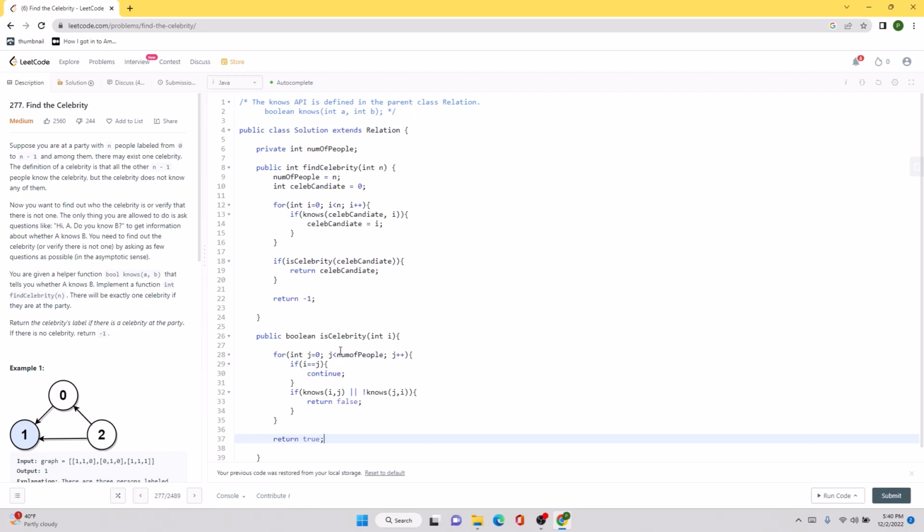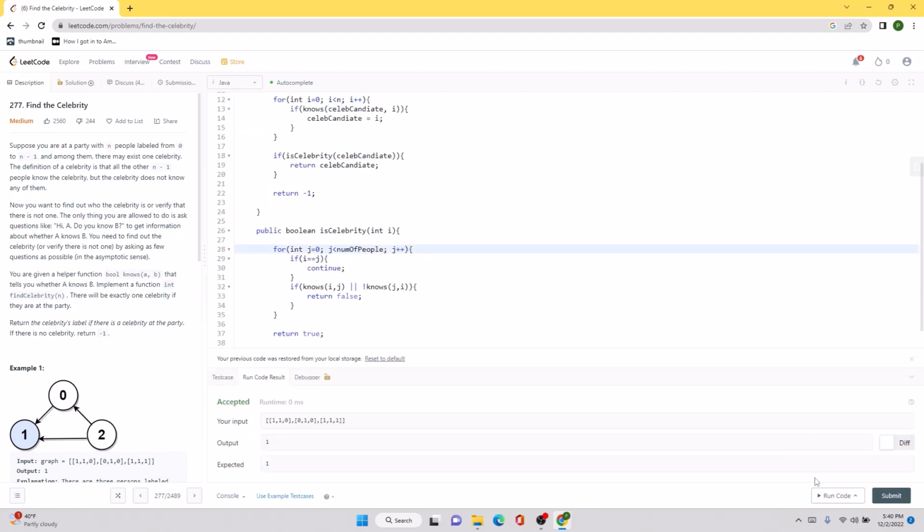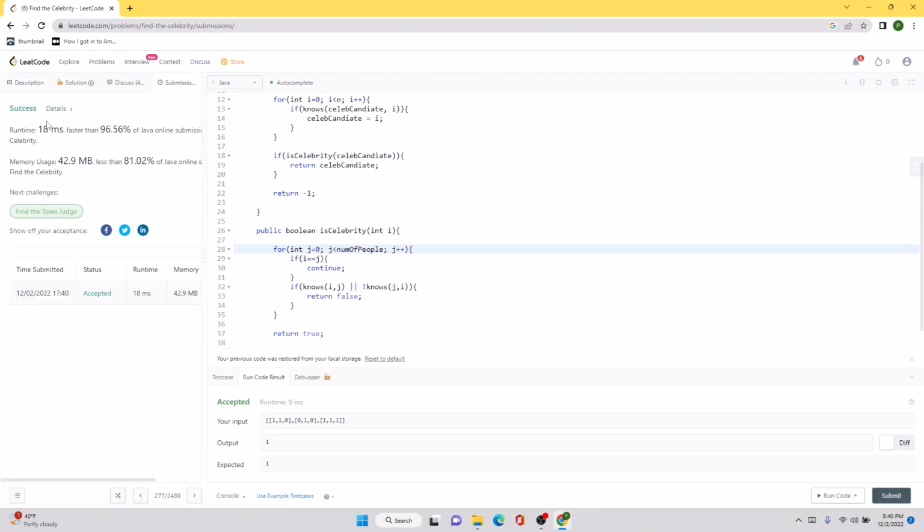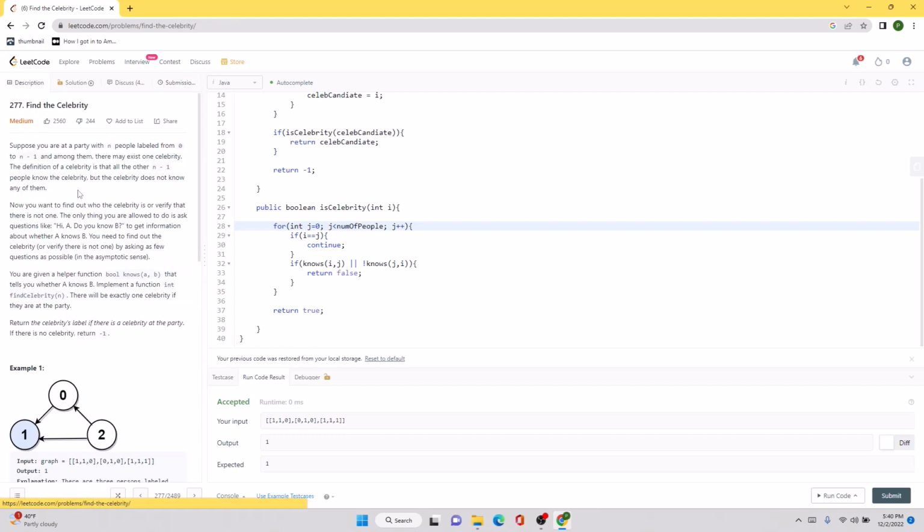And I think this has to be the whole logic behind this problem. So let's try to run this code. Seems like our solution is working as expected. Let's submit this code. And our code runs pretty fast compared to a lot of other solutions, and it is also really efficient in terms of time complexity.